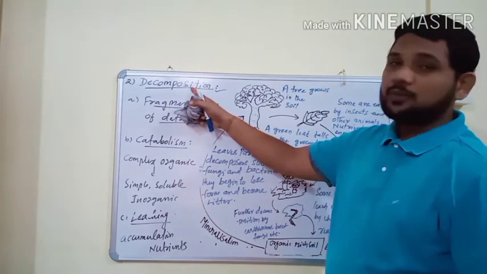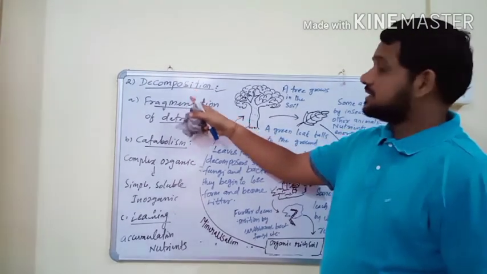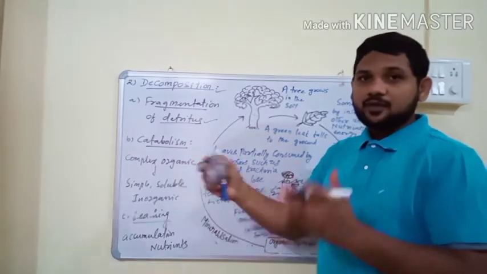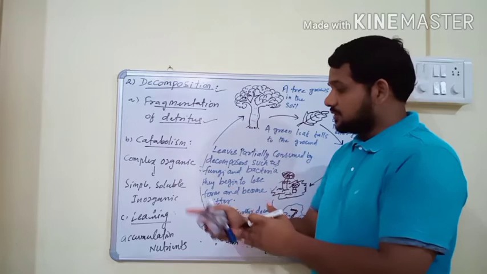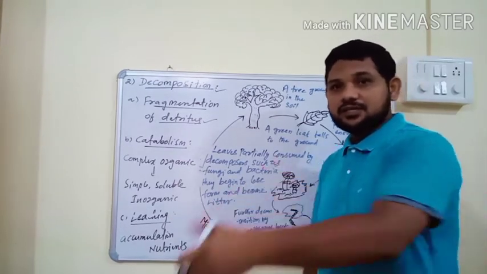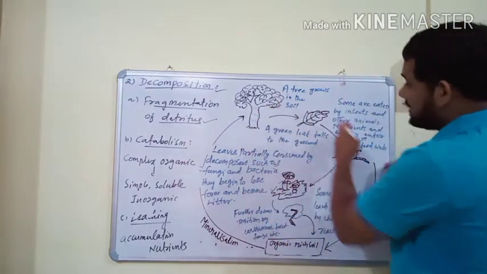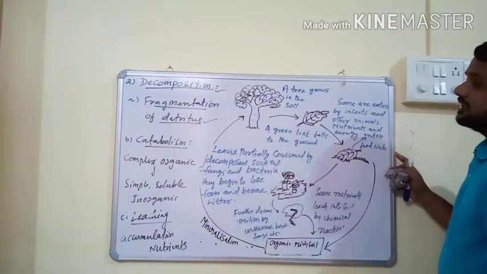So the decomposition process occurs by three steps: fragmentation, where larger parts convert to smaller parts; catabolism, where organic remains convert to inorganic nutrients; and leaching, where these inorganic nutrients accumulate in the deeper layers of the soil. And this is the schematic representation of the decomposition process.